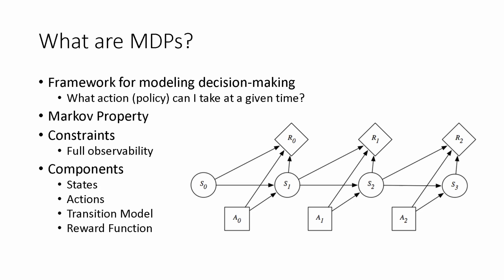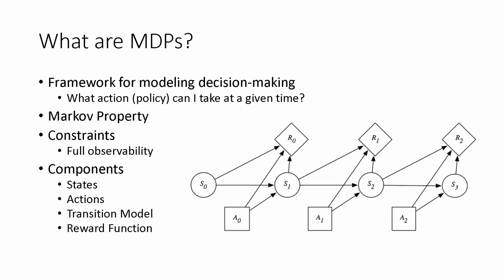MDPs are essentially a stochastic decision-making framework. They're able to tell us what action we should take at a given time, also known as a policy. MDPs are inherently dependent on the Markov property, which states that the conditional probability distribution of future states of a process only depends on the present state, not the sequence of events that preceded it. Essentially, future states only depend on the current states.